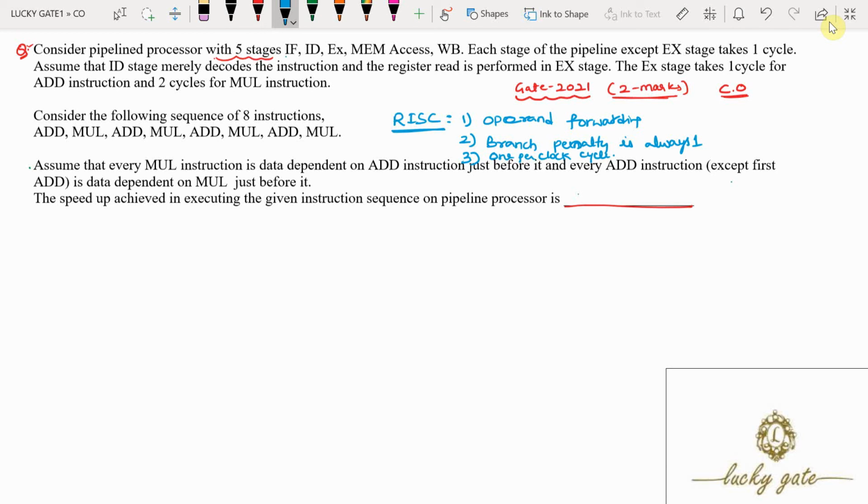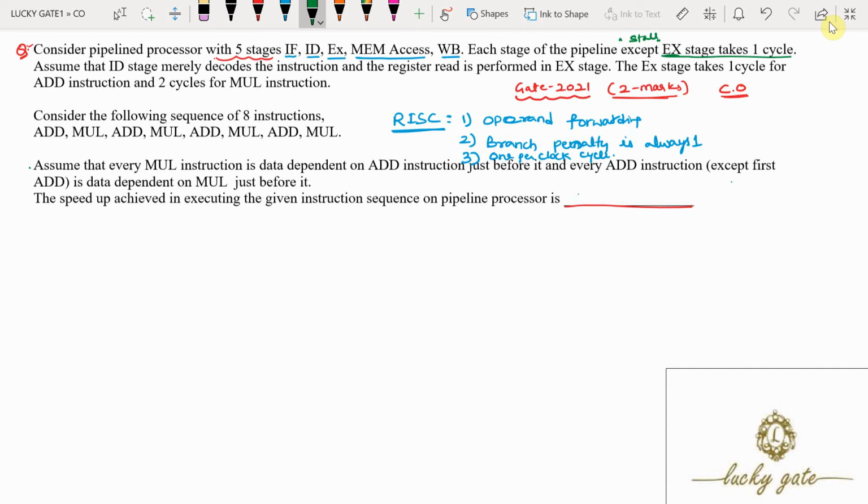And what were the 5 stages? Instruction fetch, instruction decoding, execution, memory access, and write back. Each stage of the pipeline except EX stage takes 1 cycle. As you know that RISC has the ability to execute instructions at the rate of 1 per clock cycle. So here it is given each stage of the pipeline except EX stage takes 1 cycle. Here "except" is given, which means there is a stall in the instruction pipeline.